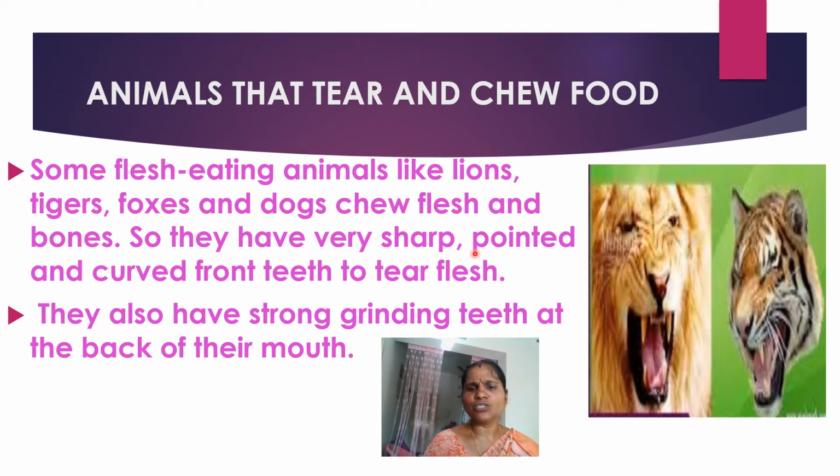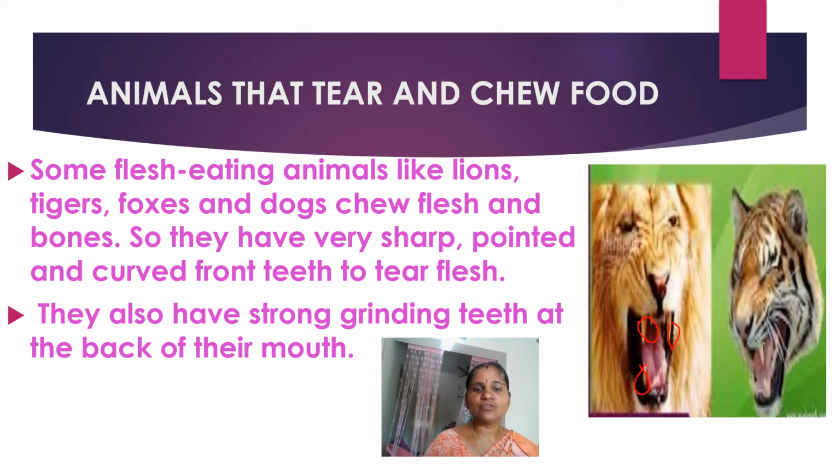They have very sharp, pointed and curved front teeth to tear flesh. These animals have sharp, pointed teeth on both sides of the jaw. Observe here: on both the upper jaw and lower jaw, sharp, pointed, curved teeth are present. These teeth help to tear the flesh.